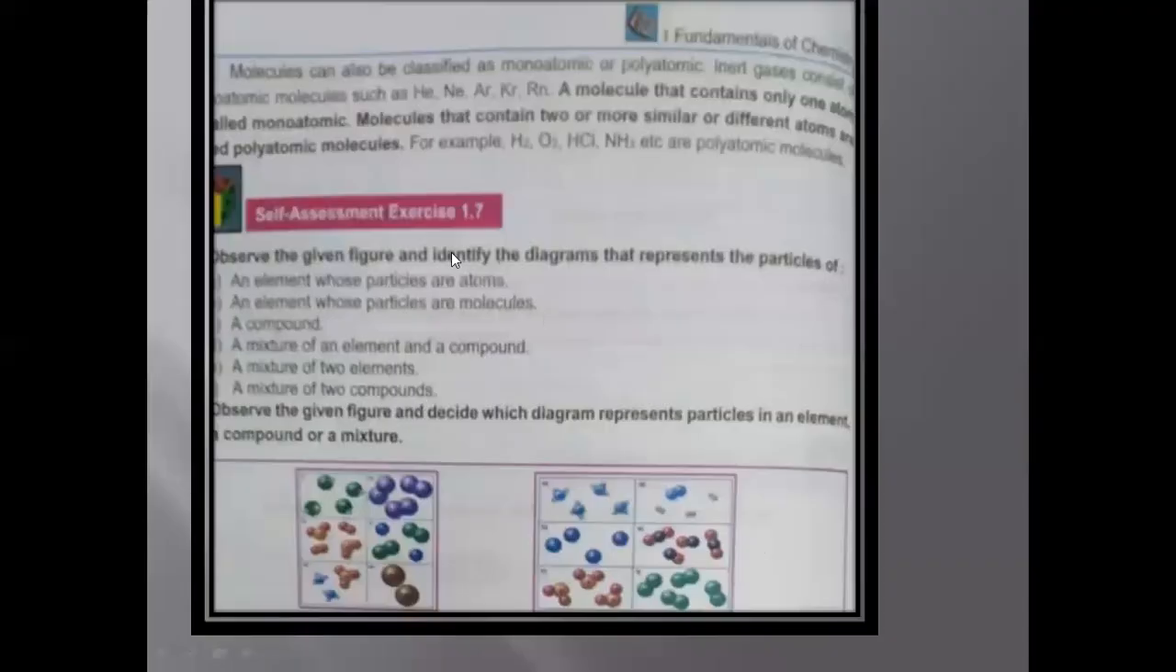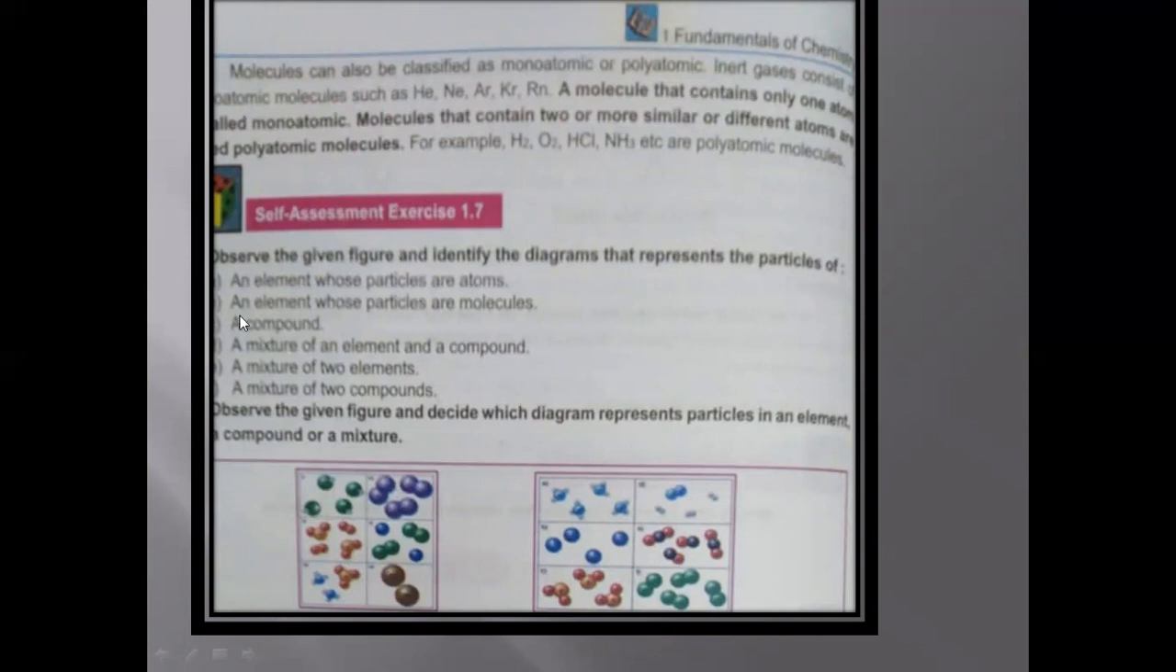Self-assessment exercise 1.7. The structures are mentioned down. Statements are there, A, B, C, D, E, F, G, H. And you have to read the statement. The first one is an element whose particles are atoms. We have to see in this case first which box has an element whose particles are atoms. So you can see these brown balls. These brown balls are the elements and they are in the atomic form. It means that this box actually is related with the first statement.